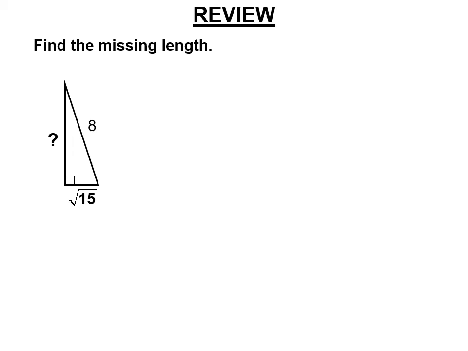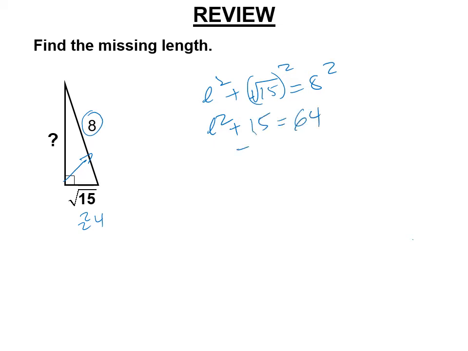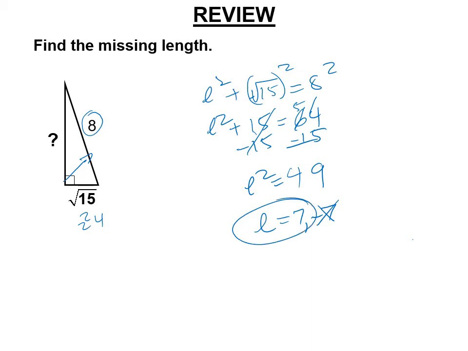Find the missing length. Okay, what's missing here? A leg or a hypotenuse? That's the hypotenuse over there. There's the 8. So this is a leg that's missing. And if you don't realize that, you're going to mess up. So we have the square root of 15 squared minus 8 squared. Square root of 15 is a little lower than 4, because the square root of 16 is 4. 15 squared is 225, 8 squared is 64. Subtract 64 from 225. L squared equals 49. It's 7 and negative 7, but we just need 7 for the question mark.